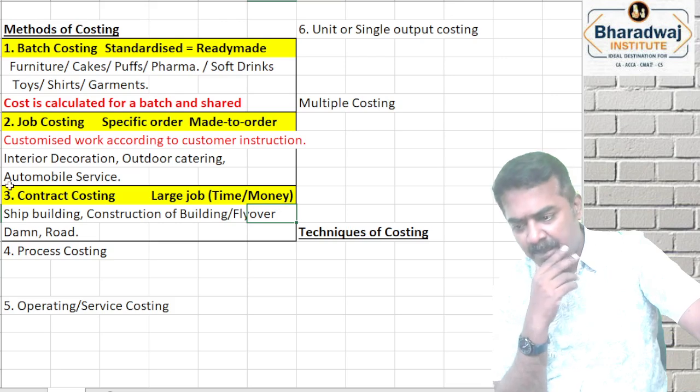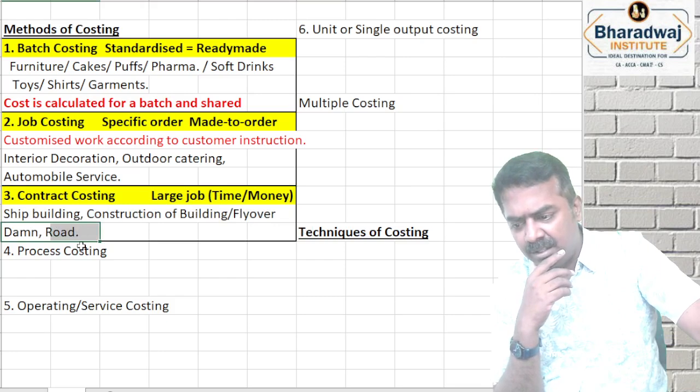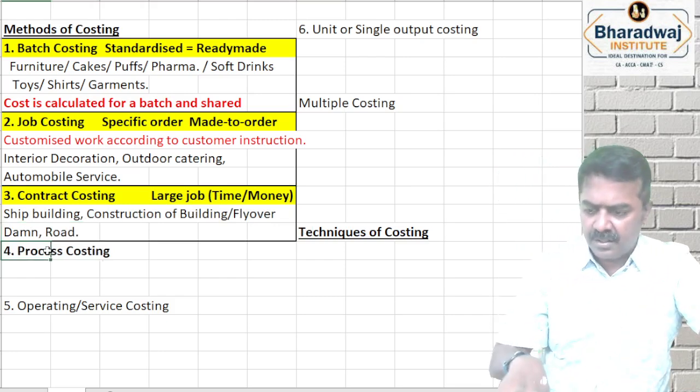Contract costing. Large job, time and money it will take. So that will come under contract costing.